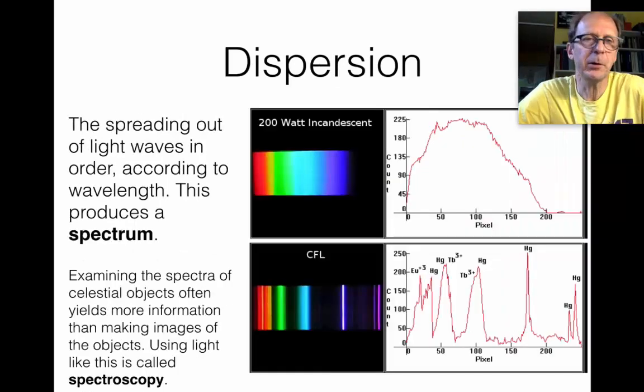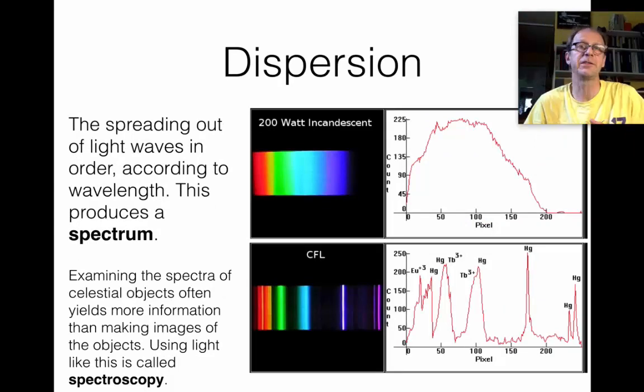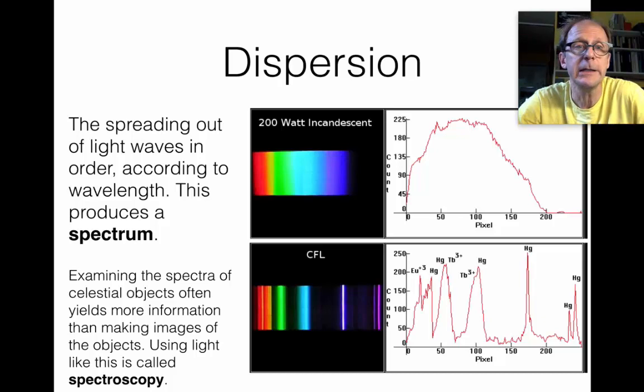Next comes dispersion. Dispersion is the spreading out of light, the sorting, if you will, of light into an order according to their wavelength. And this produces a spectrum. So here is the spectrum of a light bulb, and it is what we call a continuous spectrum. All the colors, Roy G. Biv there.